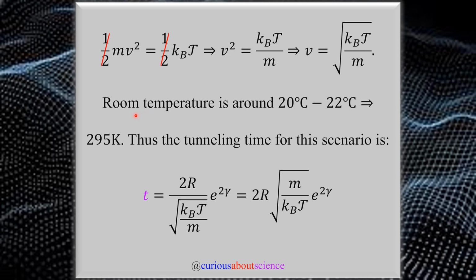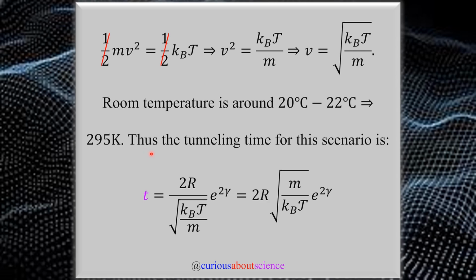Now, we're also told that we should have this at room temperature. And according to a quick Google search, this turned out to be about 20 to 22 degrees Celsius. So we'll go with the higher one, even though it won't make any difference in the end. So that's about 295 degrees Kelvin whenever we convert it. We need to be in Kelvin for the Boltzmann constant. So check your units, make sure everything works out. A lot of thermal books put room temperature at about 300 Kelvin, so this is right in the ballpark.